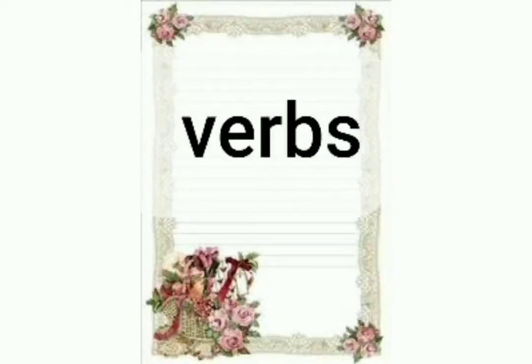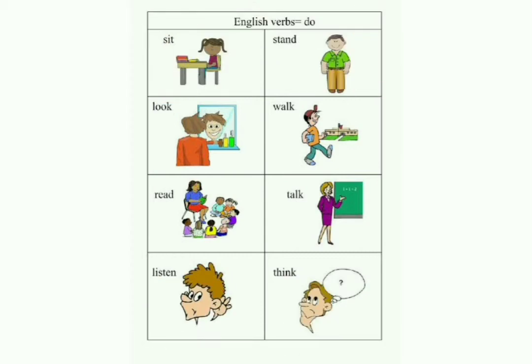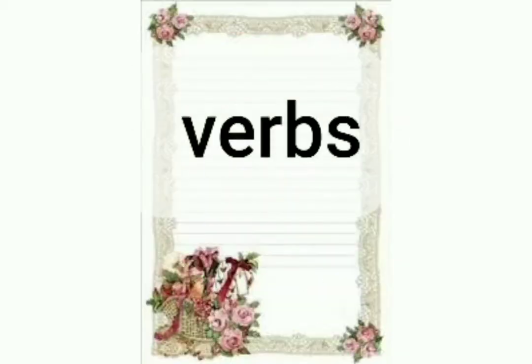Okay, now say some verbs, that is, the action words. Yes: sit, stand, look, walk, read, talk, listen. Very good. Think. Okay, you are all thorough in the verbs and nouns, isn't it?